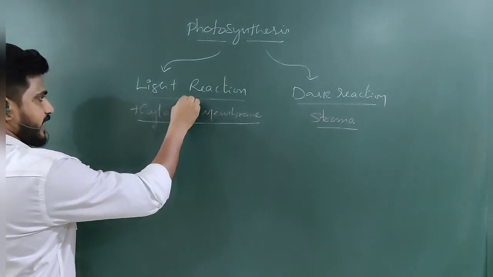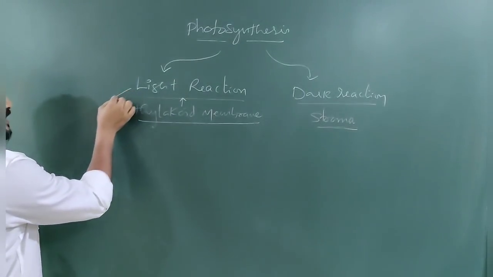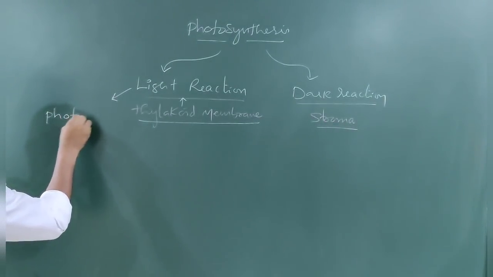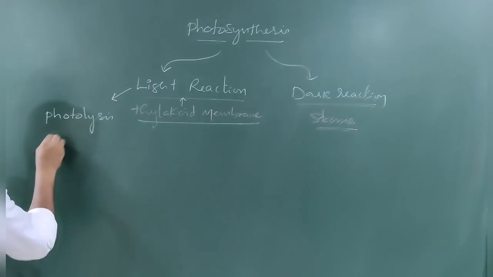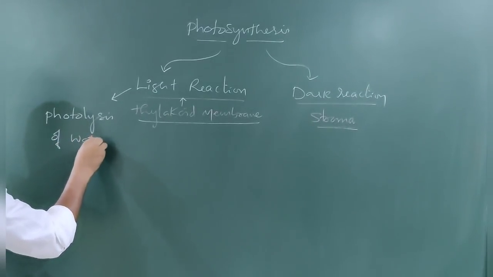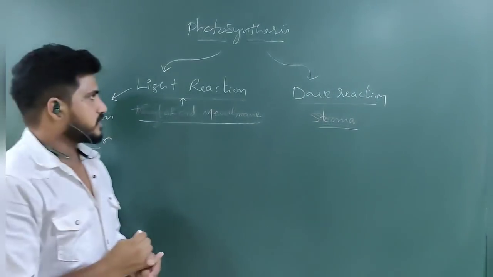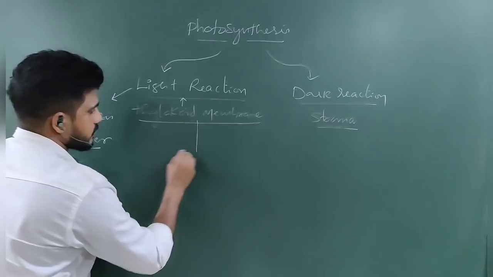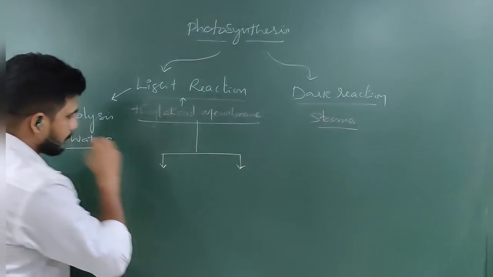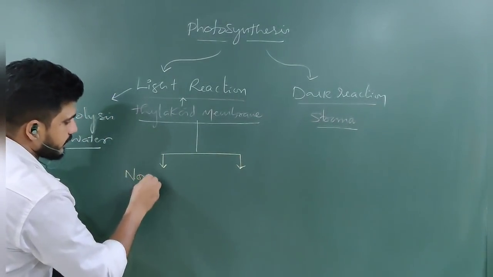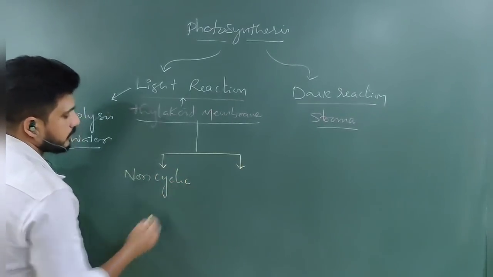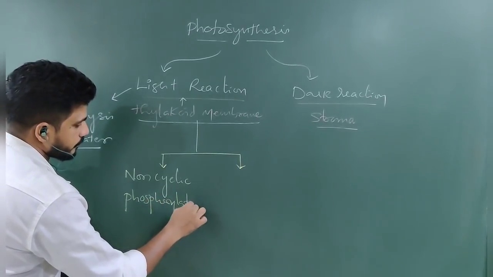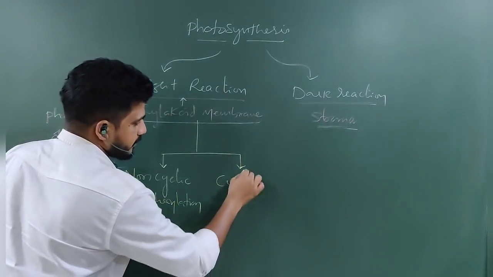So the thylakoid membrane is the site of light reaction, there is no doubt, and in that light reaction photolysis of water also takes place. You will learn what photolysis of water is along with the light reaction in this session. Light reactions consist of non-cyclic phosphorylation and cyclic phosphorylation.